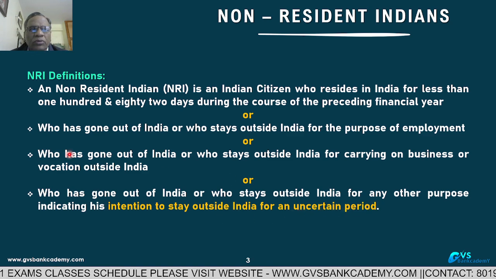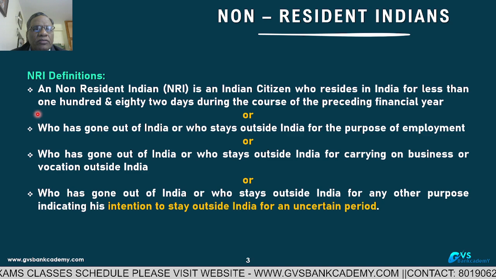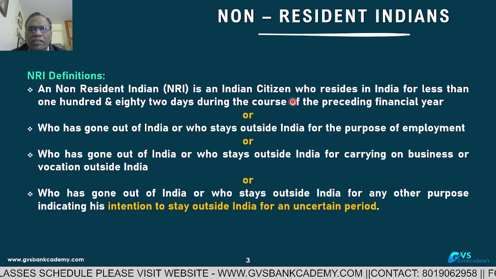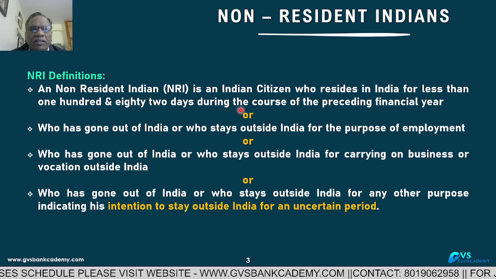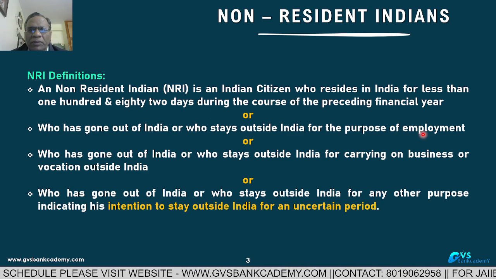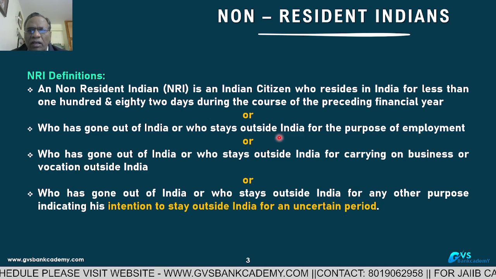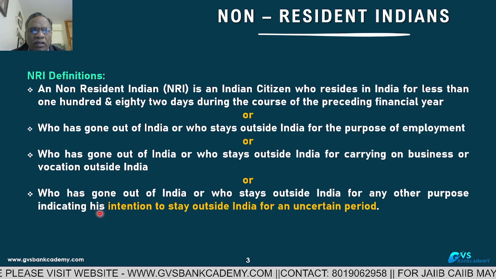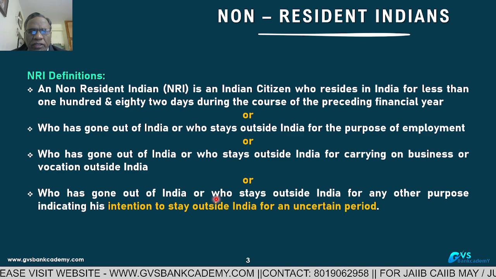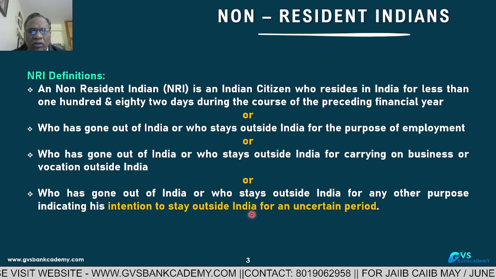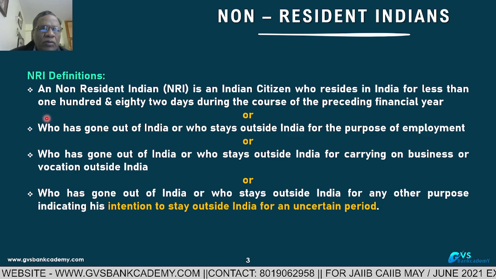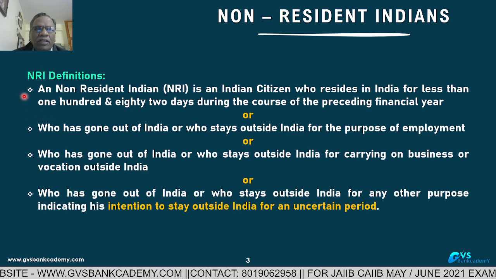So, these are the four conditions under which a person will be treated as NRI. One is residing in India for less than 182 days: NRI. Employment purpose, he has gone outside: NRI. Gone abroad for carrying on business or vacation: NRI. And who has gone outside India with the intention to stay outside India for an uncertain period is also treated as NRI.